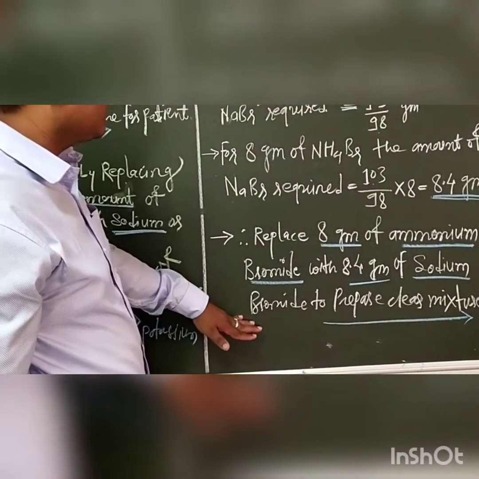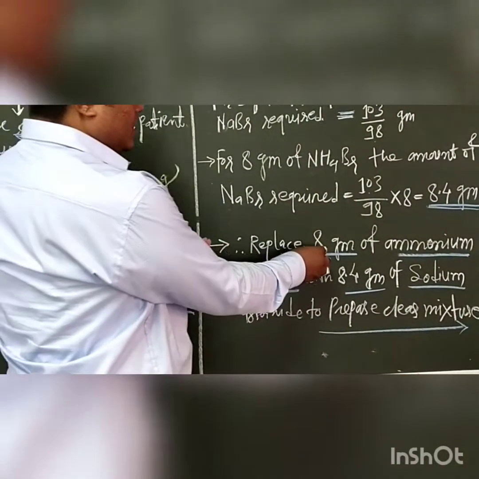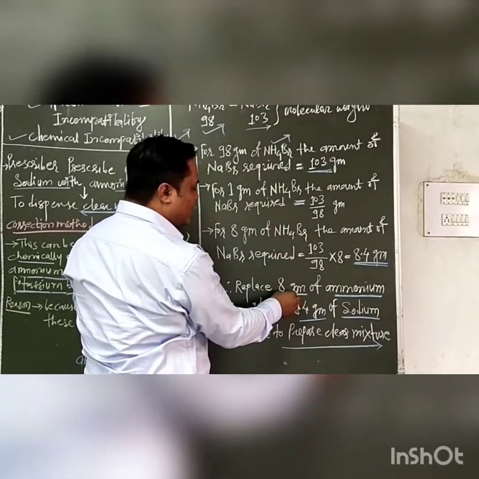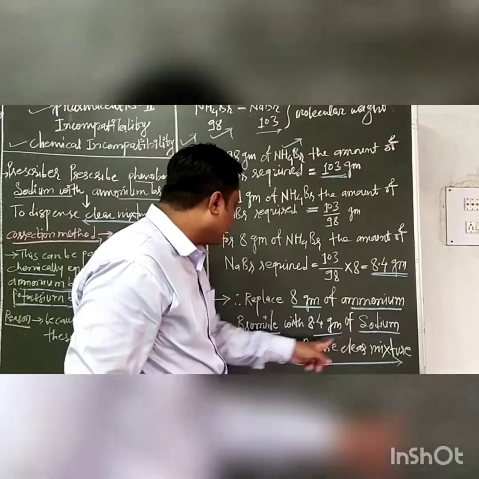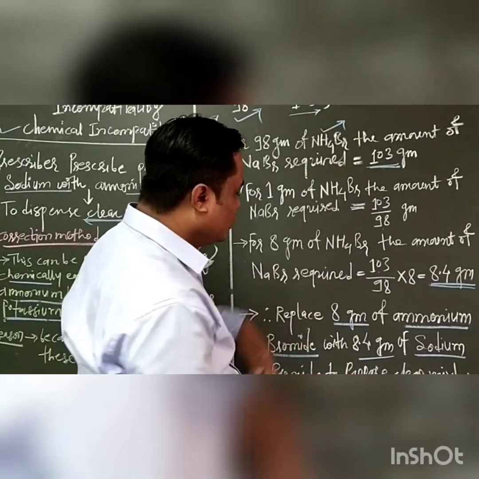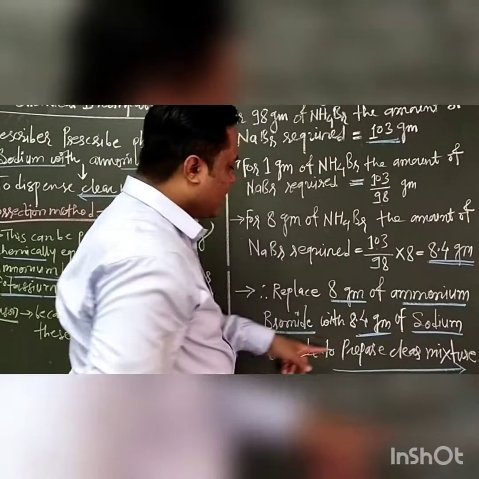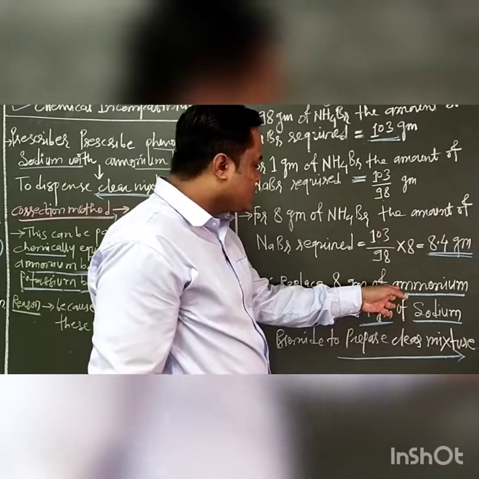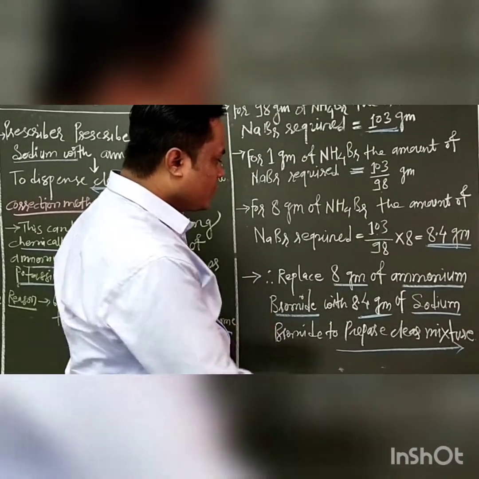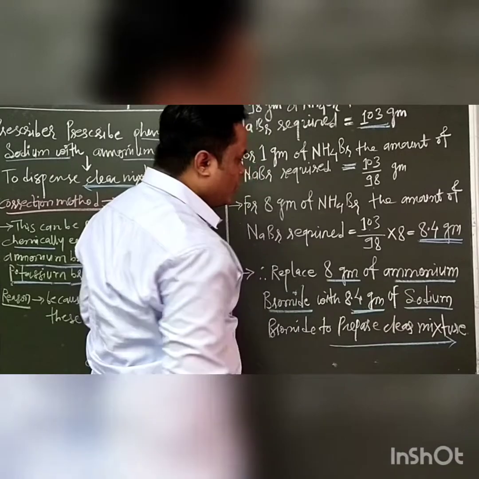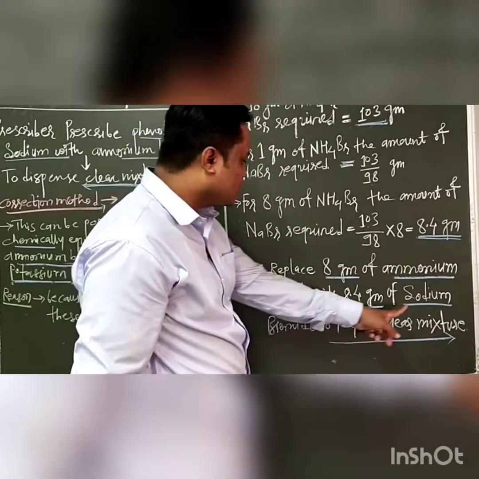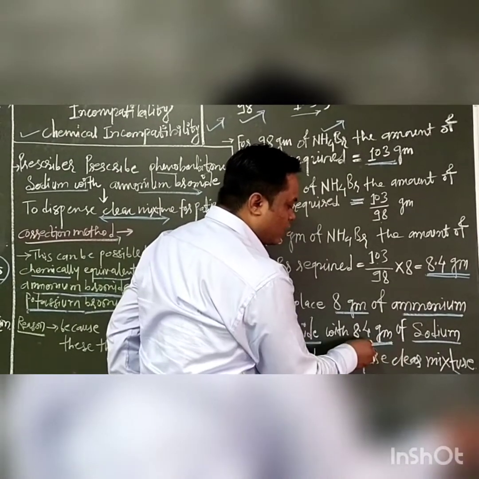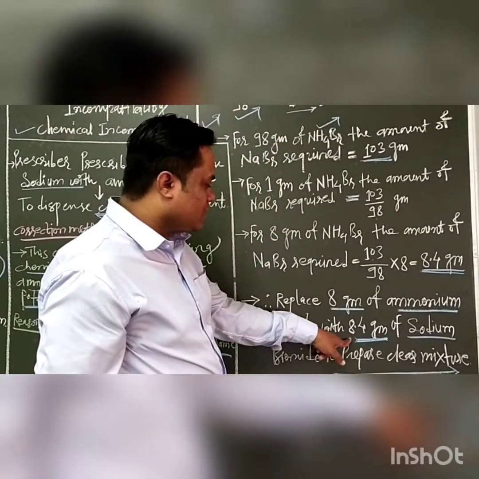This is the correction method, because the molecular weight of ammonium bromide is 98 gram, which here contains 8 gram, and the molecular weight of sodium bromide is 103 gram. So 8.4 gram is required as a chemically equivalent compound which gives the same sedative action as ammonium bromide. Means we have to replace the ammonium bromide with the sodium bromide, and the amount of sodium bromide added is 8.4 gram, which gives the same chemical action as a sedative action.